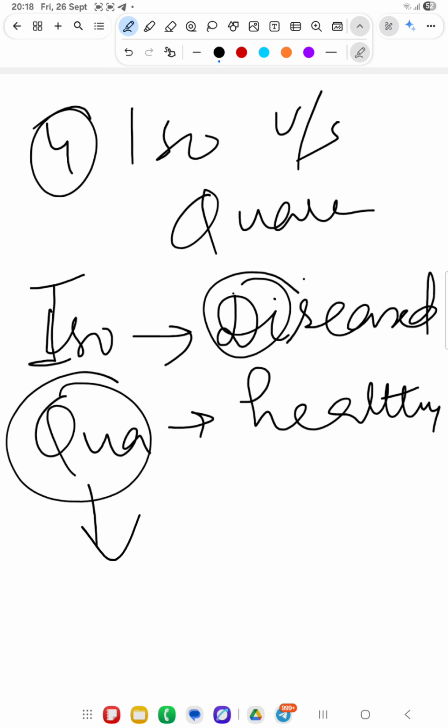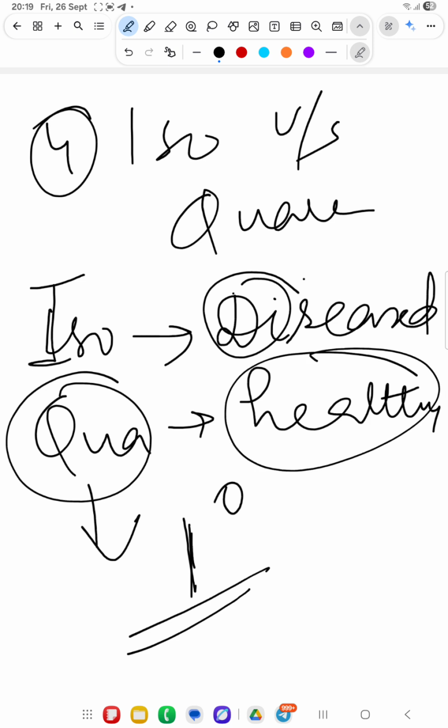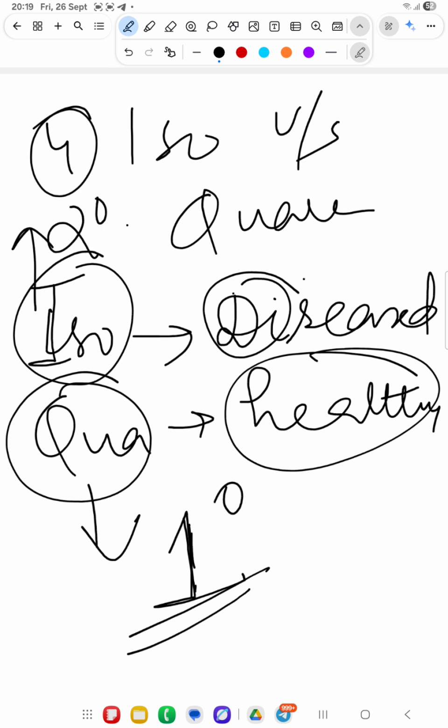Quarantine is a primary level of prevention, done by healthy people. And isolation is a secondary level of prevention. Diseased people go for isolation to prevent the infection spreading to others. That is isolation.